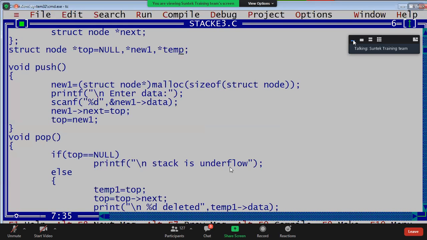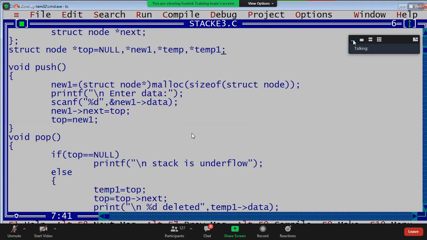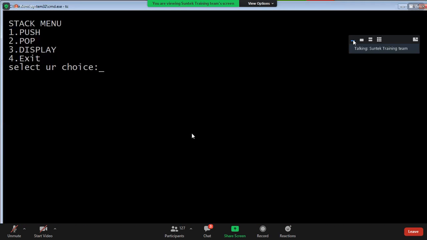Start temporary one. Once executed, one error, a printf mistake is there. Enter, press 3, stack is empty. Press 2, deleting also, nothing is there. 1, 10 inserted, 20 inserted, 30 inserted. Now press 3, 30 is there, 20 is there, 10 is there.